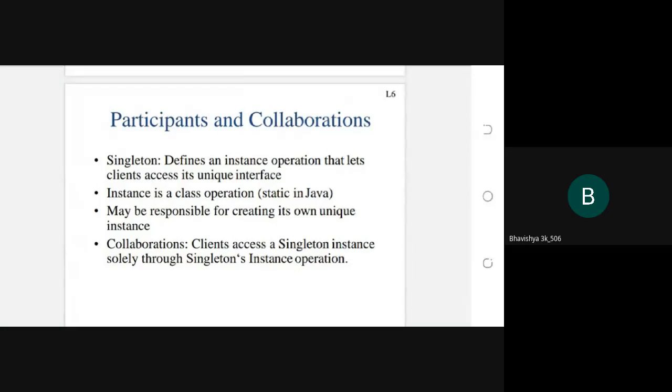So here by using the singleton design pattern, the design pattern should define the instance operation for creating the instance for the class. At that time the class should be responsible for creating its own unique instance. So this is one of the participants of the singleton design pattern structure. Here the singleton design pattern structure should contain three participants: singleton, class and instance.